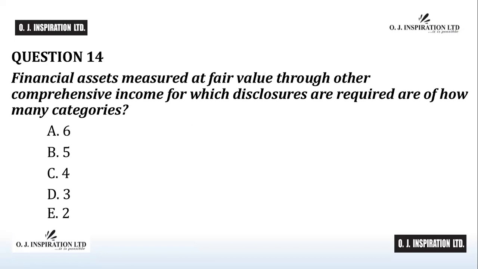Question number 14. Financial assets measured at fair value through other comprehensive income for which disclosures are required are of how many categories? A. 6. B. 5. C. 4. D. 3. E. 2.